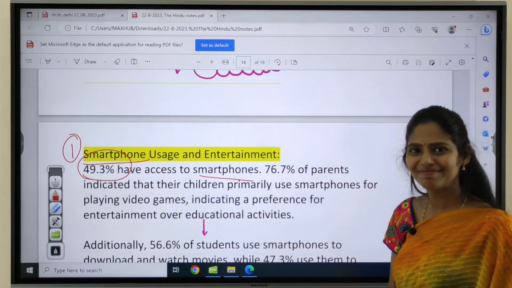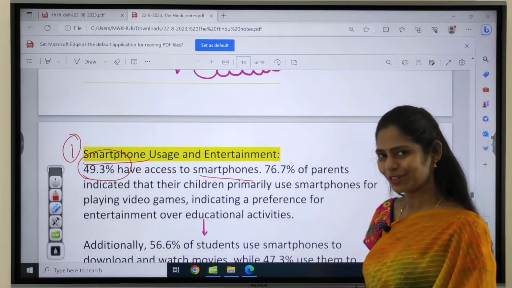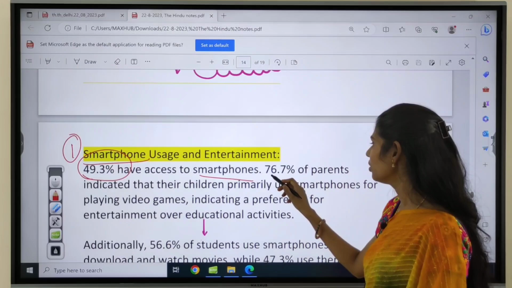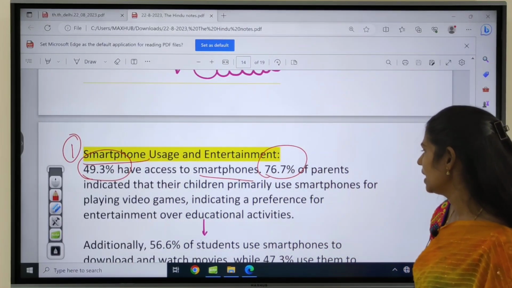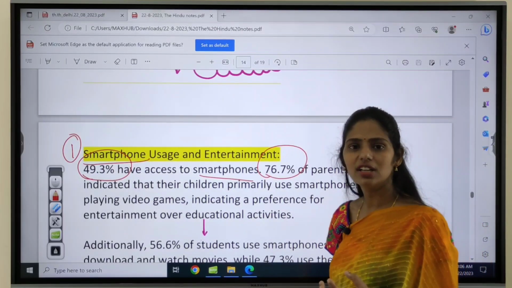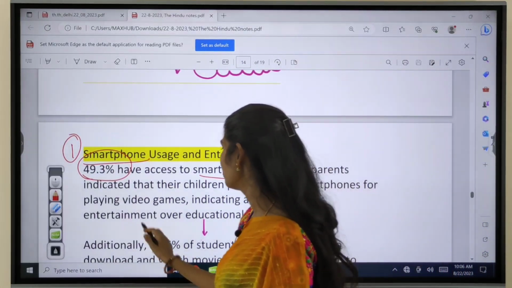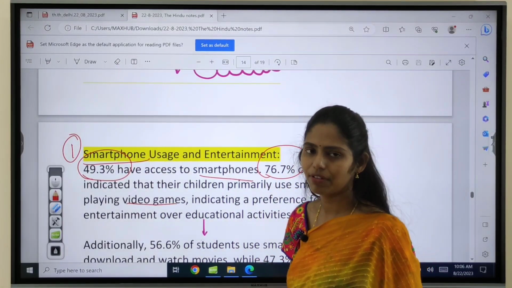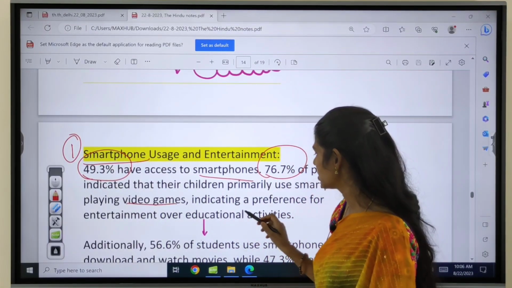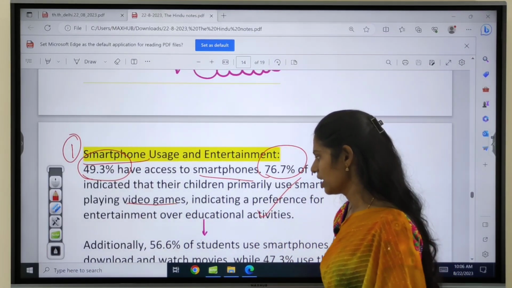Yes, they are lucky people, right? But out of this, 76.7% of parents are saying that their children use the smartphones for playing video games. That means students are preferring entertainment over education. So this is one important thing.